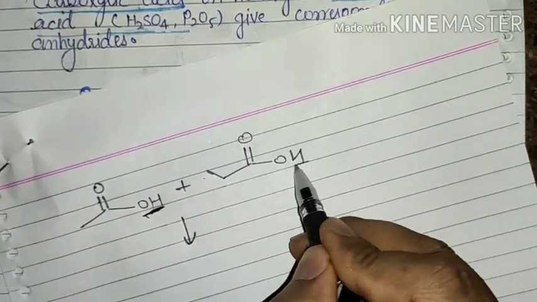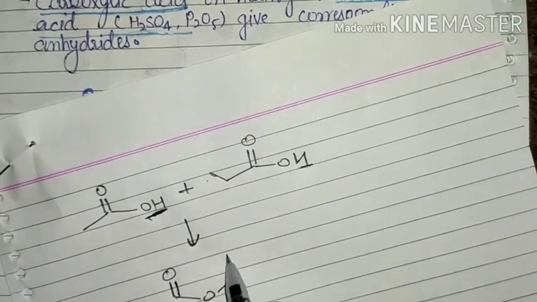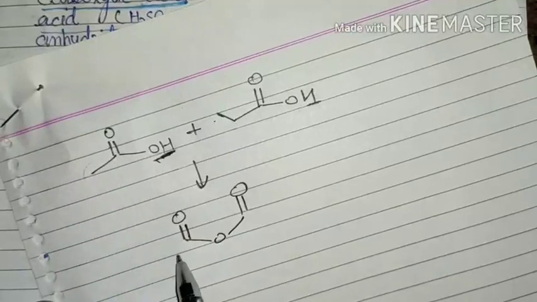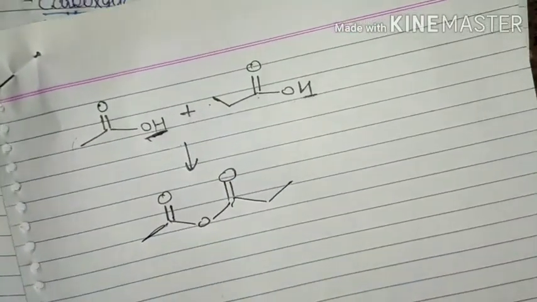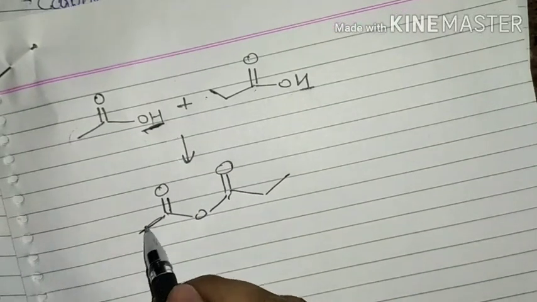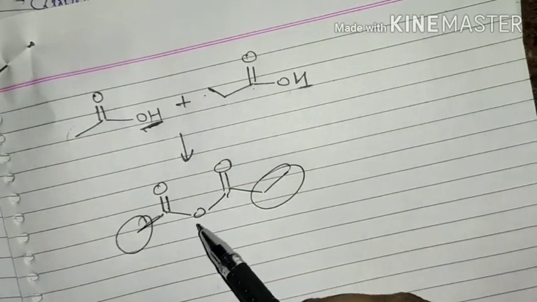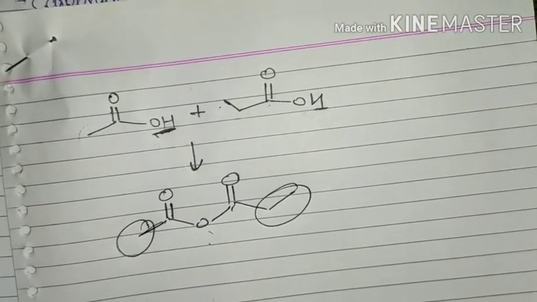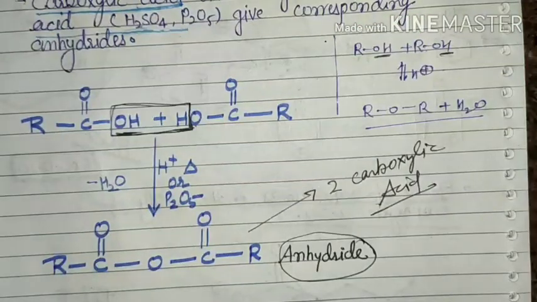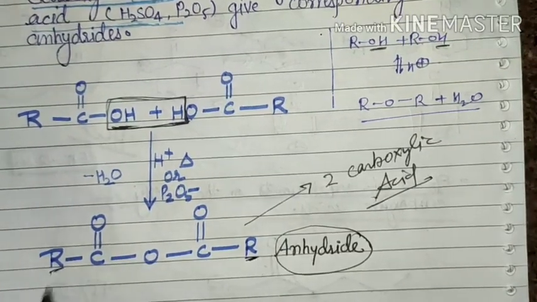This OH and this H are just removed. For the anhydride, make this structure, where one side is CH3 and for the other molecule it is CH2CH3. So this is the anhydride. Whatever the side group, it may be a benzene ring or any other ring. Similarly you may prepare the anhydride, and after hydrolysis you may draw the corresponding carboxylic acids. So I always use the representative reaction only. Just think about what the R should be.